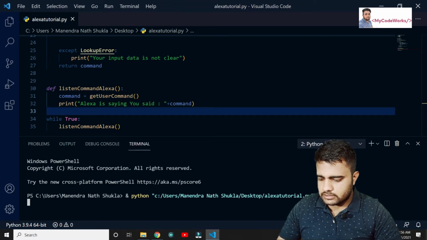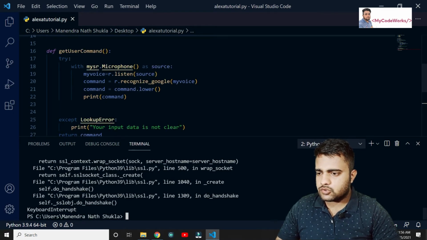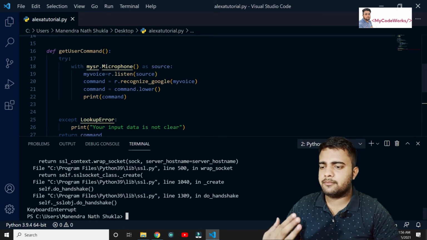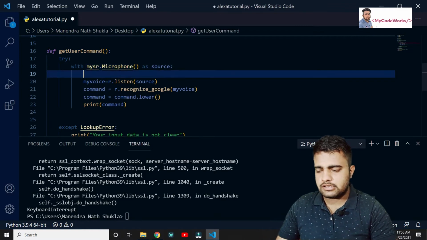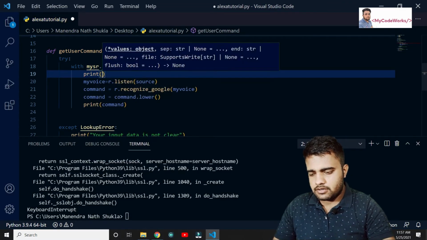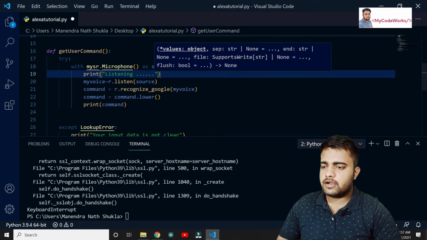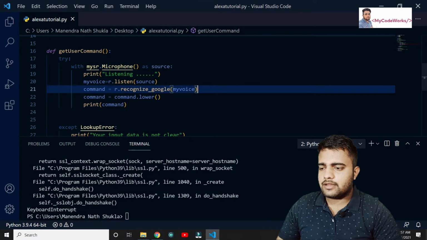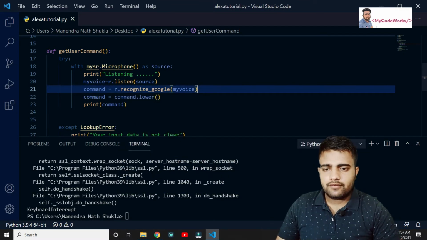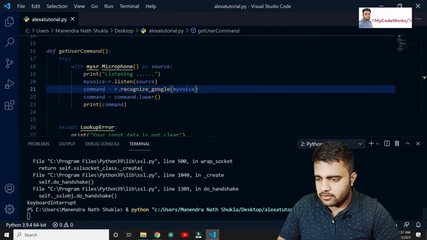One more thing, I will write something here so that we can understand easily whether the mic, or this program, is listening to us or not. So we can print listening, which will make it easy for me to know when I should speak. After that let me run this program, whatever we have created till now, and you will be able to check it out.